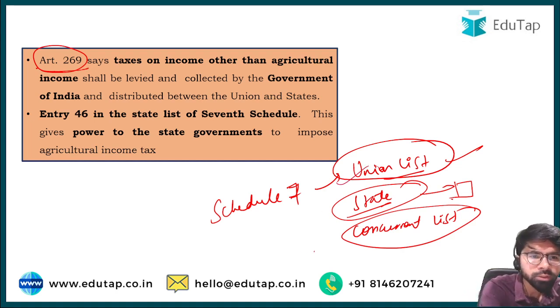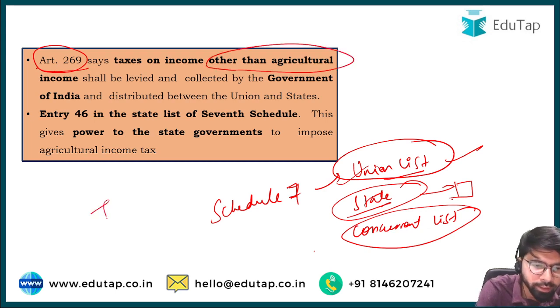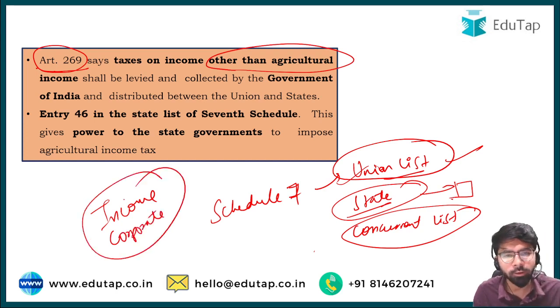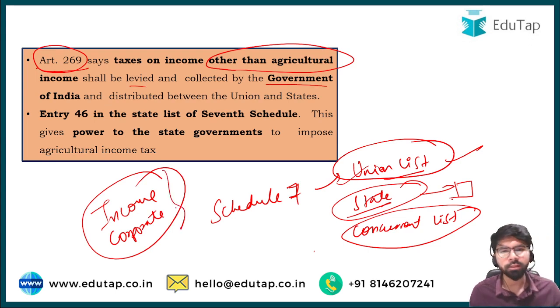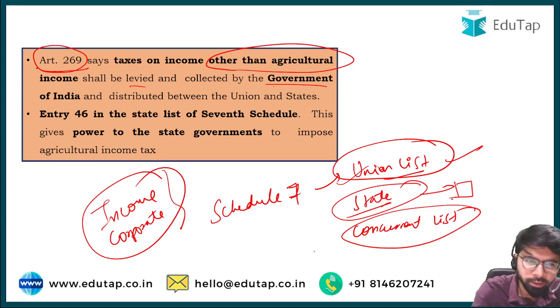So Article 269 says taxes on income other than agriculture, like income tax and corporate tax, all these taxes which are not related to agriculture, shall be levied and collected by the government of India, and distributed between Union and states.